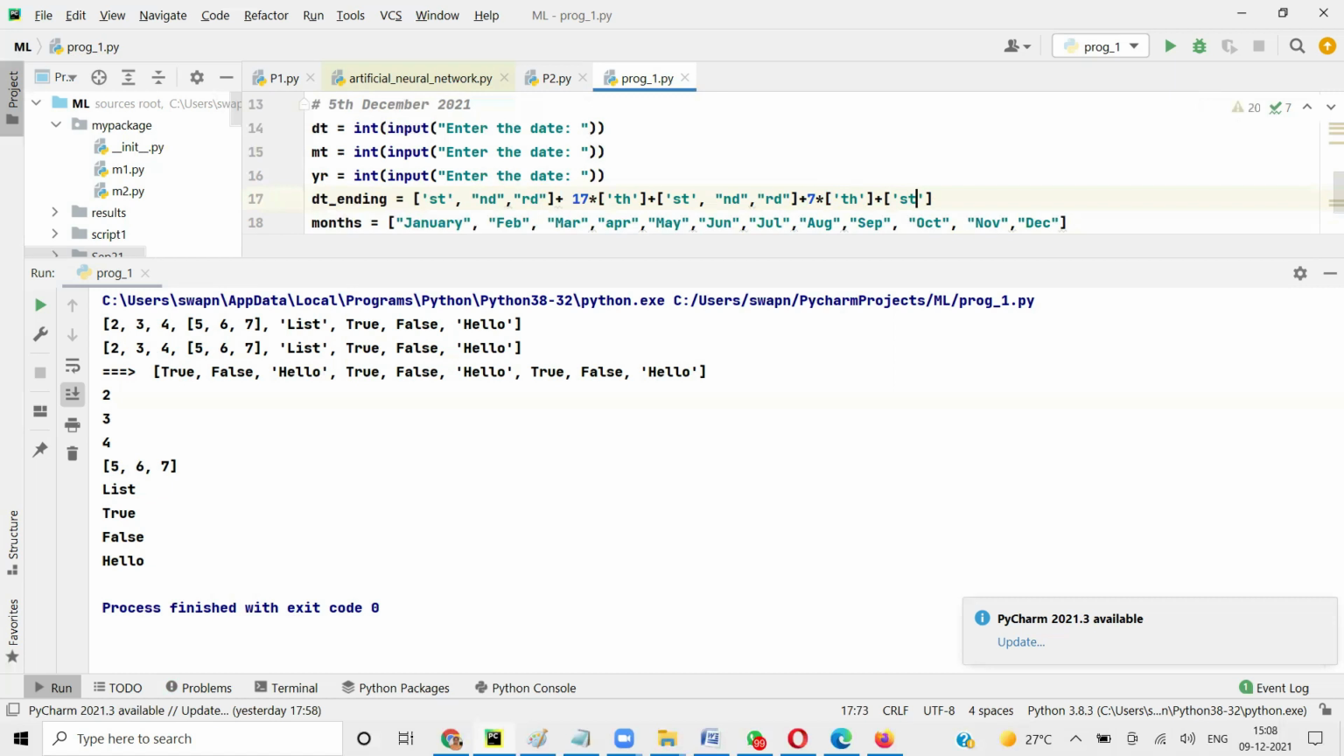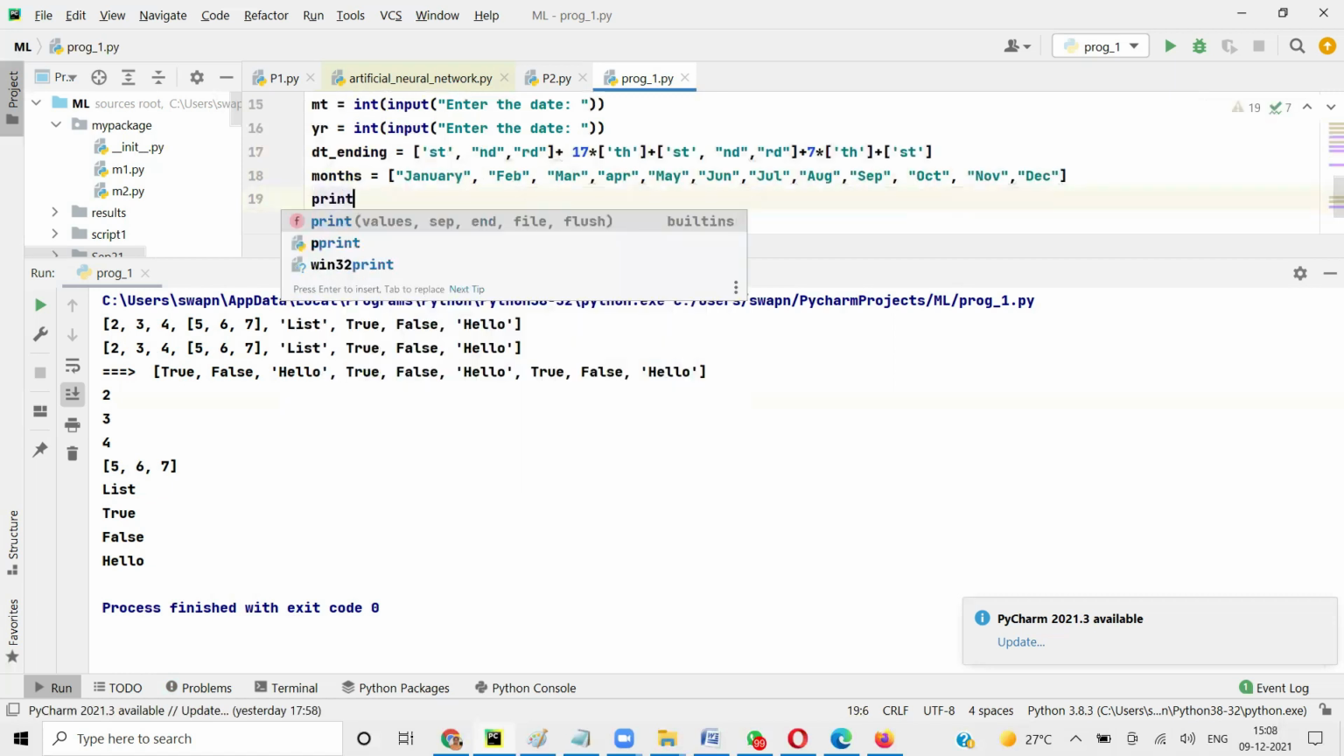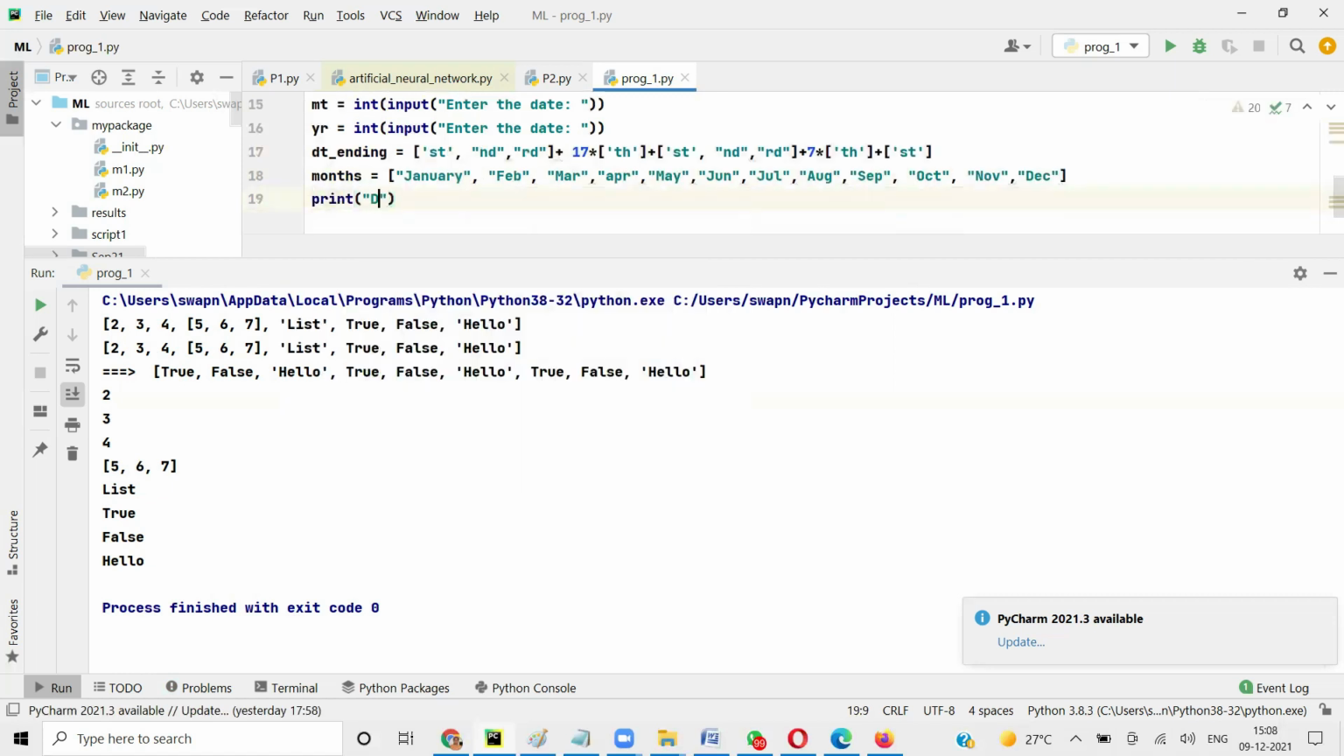Yes. Okay, now we need to print it. Something like that. Print date entered is date.